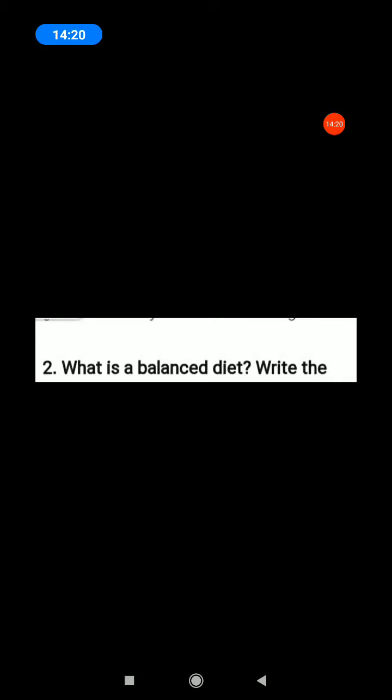The food we normally eat in a day is our diet for growth and maintenance of good health. Our diet should have all nutrients that our body needs in right quantities, not too much of one and not too little of the other. The diet should also contain a good amount of roughage and water. Such a diet is called a balanced diet. Write that paragraph fully, page number 14.